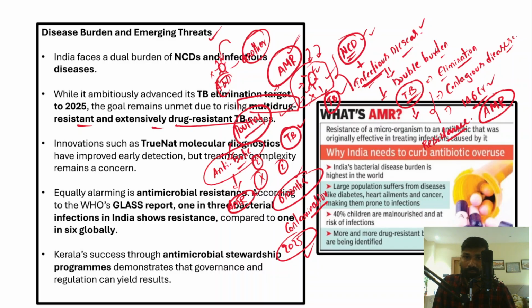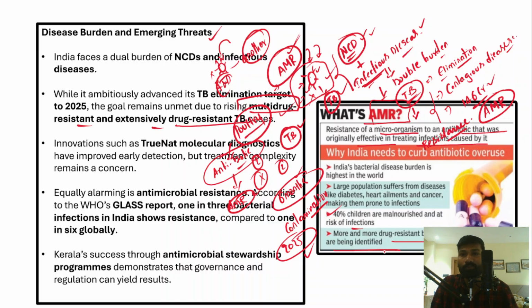So therefore, now what is antimicrobial resistance? It is the resistance of a microorganism to an antibiotic. Antibiotic is generally a medicine. So the medicine is no longer effective, though it was originally effective in treating infectious diseases, but now it is no longer effective in treating diseases. So that is the main problem. Now in India, 40% of children are malnourished and at the risk of facing these infections. And more and more drug resistant bacteria are being identified, and they are also developing. This is also another major problem.